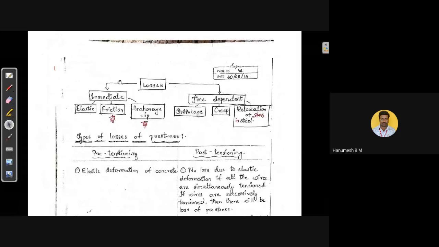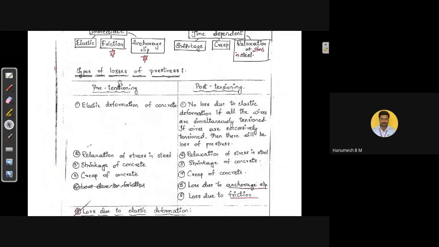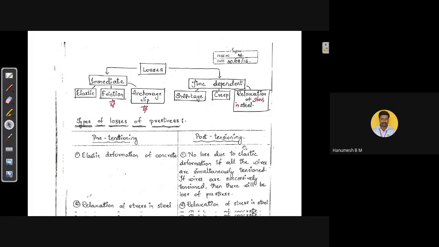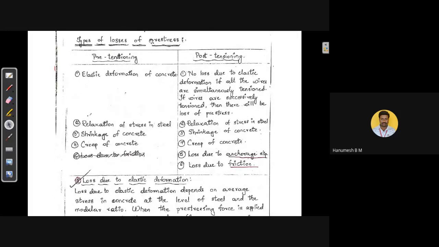In case of pre-tensioned members, we have only 4 types of losses: loss due to elastic deformation, relaxation, creep, and shrinkage. In addition to these 4 losses, in case of post-tension members, we have loss due to anchorage slip and loss due to friction. This is the brief introduction about the types of losses in pre-tension members and post-tension members. In the exam, they may ask, explain the types of losses in pre-tension members.